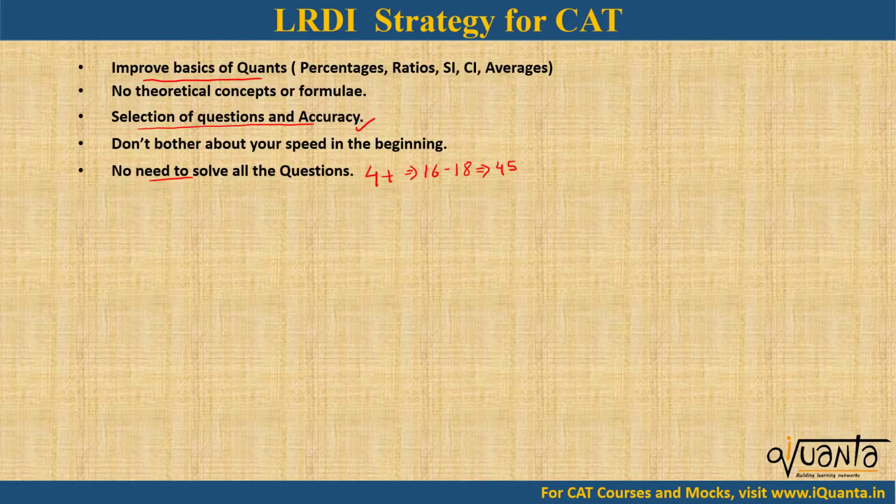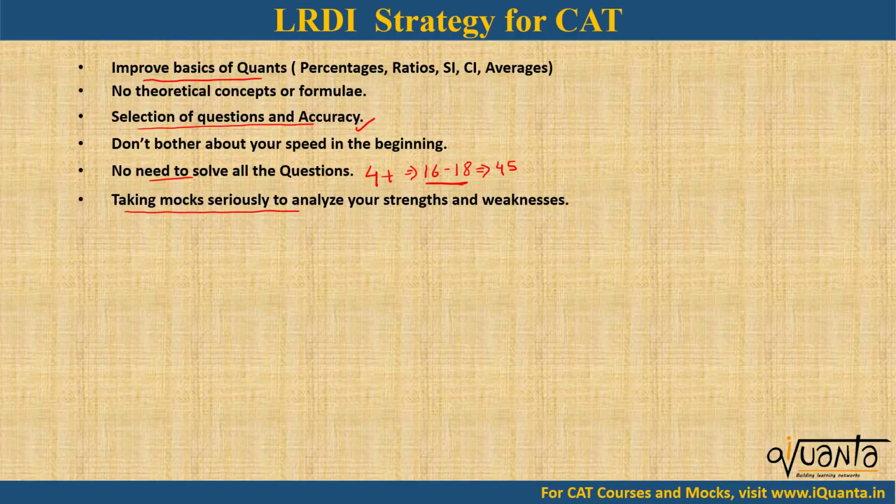So around 45 marks will easily fetch you around 98 percentile in LRDI. So 4 to 5 sets with 90 to 95% accuracy. Or if you talk in questions, then around 16 to 18 questions with around 95% accuracy will fetch you 98 plus for sure. Then the next point should be taking mocks seriously to analyze your strengths and weaknesses.